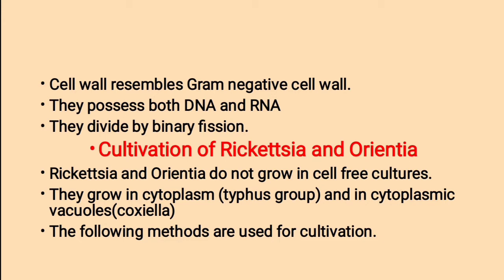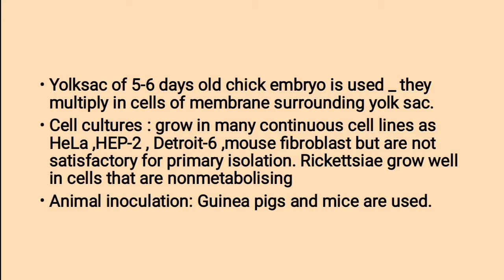Cultivation of Rickettsia and Orientia. Rickettsia and Orientia do not grow in cell-free cultures. They grow in the cytoplasm, mainly the typhus group, and in cytoplasmic vacuoles, mainly the Coxiella group. The following methods are used for cultivation. Yolk sac method. In the yolk sac method, a 5 to 6 days old chick embryo is used. They multiply in cells of the membrane surrounding the yolk sac.